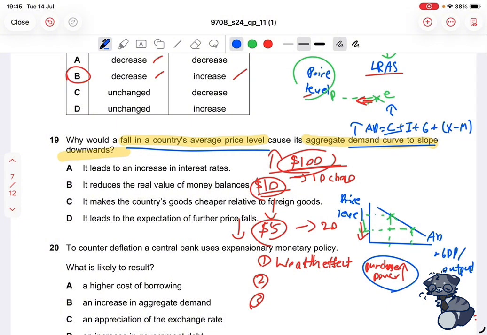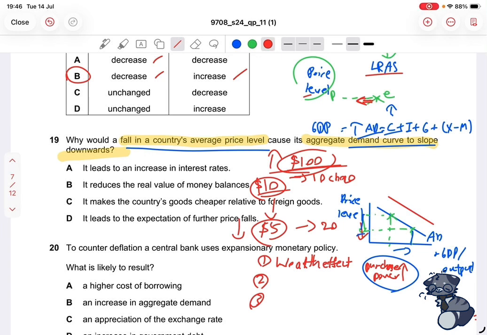So if aggregate demand also increases, since aggregate demand is also equal to GDP, because what you demand is what you produce, the value that you produce, your output, that means that a fall of price level, purchasing power increases, consumption increases, aggregate demand increases, and GDP will increase. But you might argue, wait, no, because aggregate demand increases, that means that the curve will shift to the right. So it should be like this.